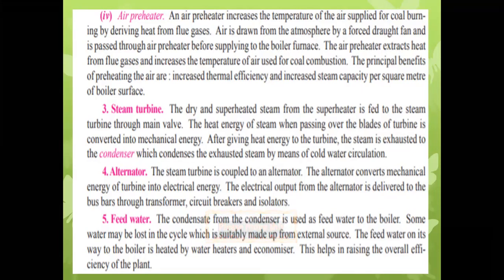Inside the air preheater, by using the heat energy of the flue gases, the air is heated and transferred to the boiler. Air is drawn from the atmosphere by a forced draught fan and is passed through the air preheater before supplying to the boiler furnace. The air preheater extracts heat from the flue gases and increases the temperature of the air used for coal combustion.